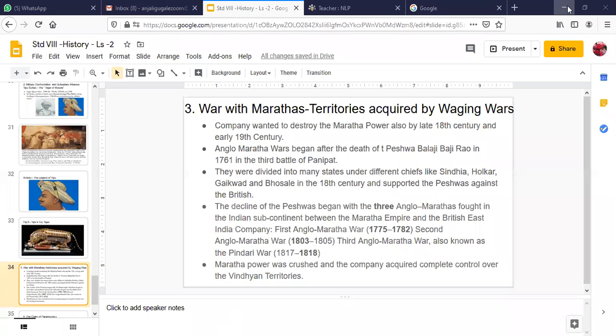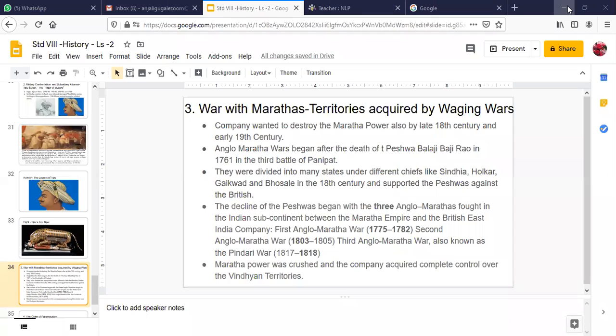So the first Anglo-Maratha war was fought between 1775 and 1782. The second Anglo-Maratha war was between 1803 and 1805, because the Marathas were resisting. They were not giving up easily. And finally, the third Maratha war happened, also known as the Pindari War, between 1817 and 1818.